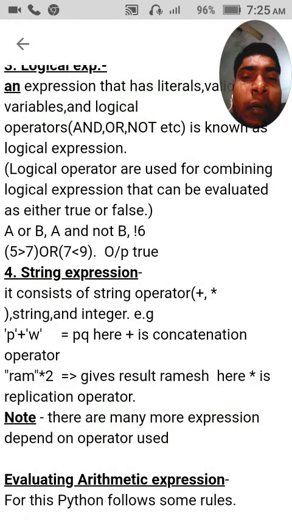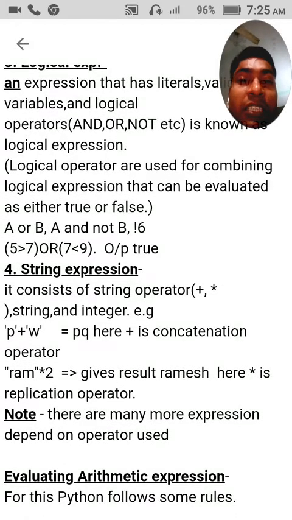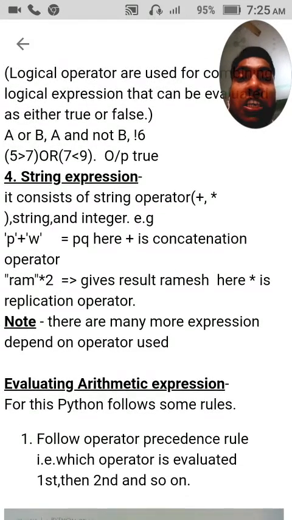One example related to a logical expression is 5 greater than 7 or 7 less than 9. Here we used the logical operator or, and the logical operator evaluates to true if any one expression or statement is true, or both statements are true. Here 5 greater than 7 is false, 7 less than 9 is true. The combined outcome of this expression will be true. Now let us see string expression.